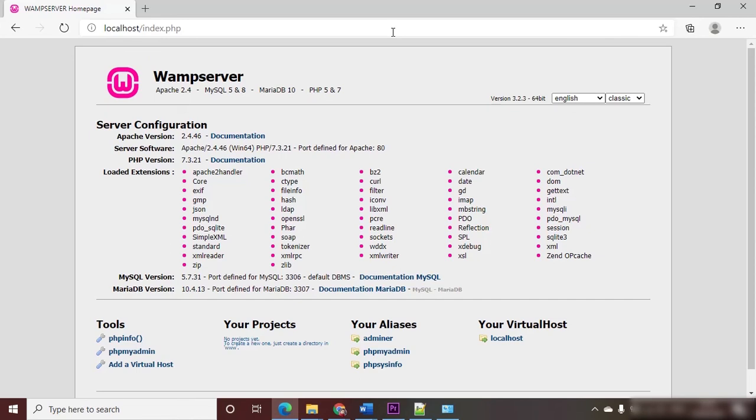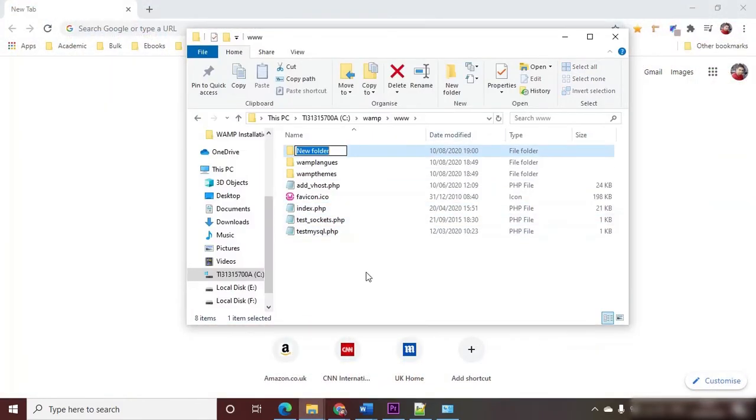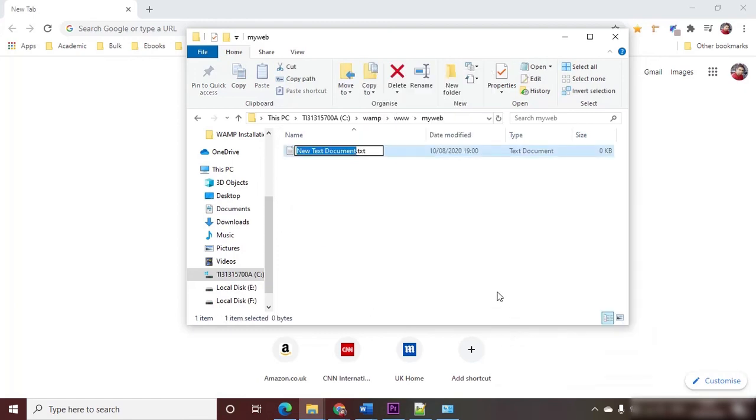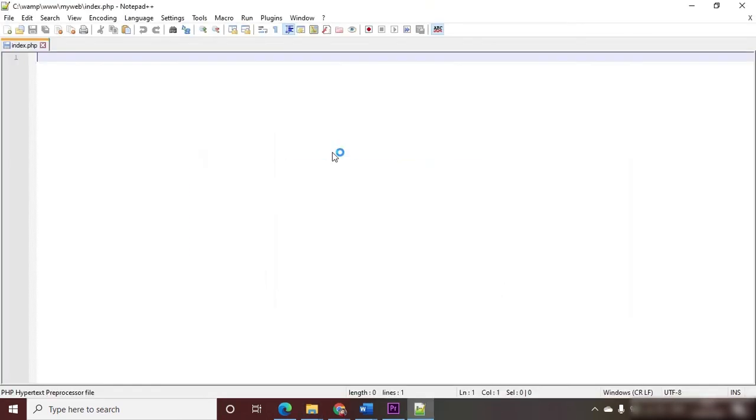When you run multiple projects, you always need to save the files in different folders. Now let's see how to access files inside folders in the document root. Go to document root, create a folder. I'm going to name it my web, and inside this folder I'm creating a PHP file called index.php. Open it in a text editor.